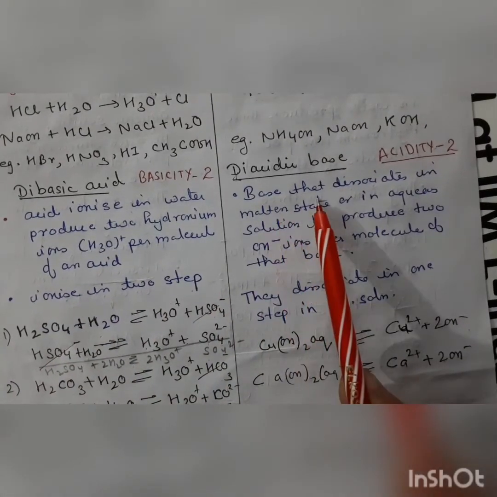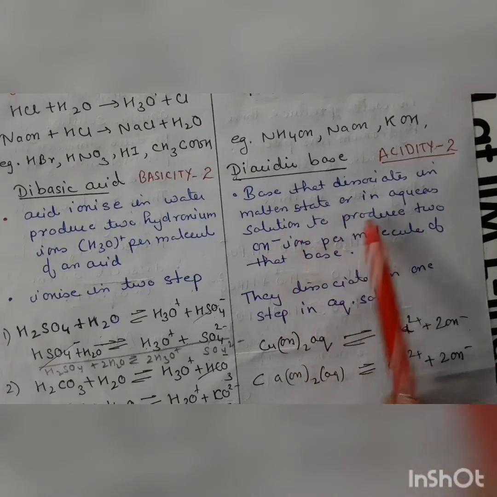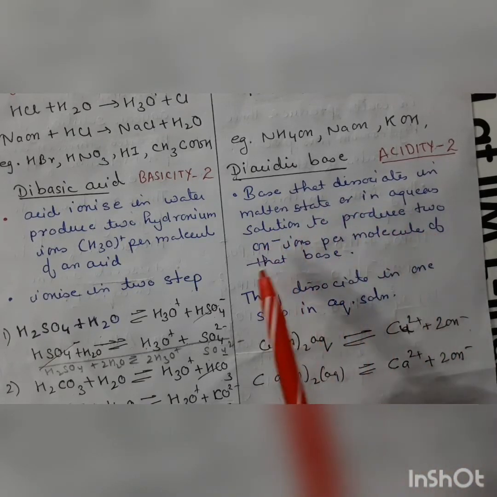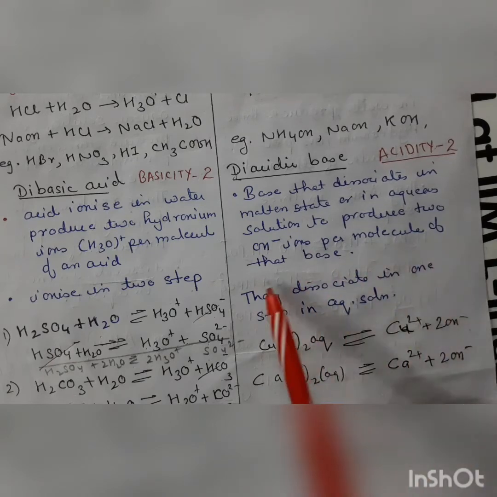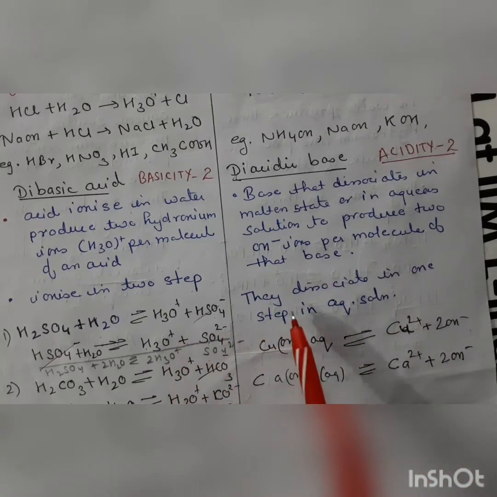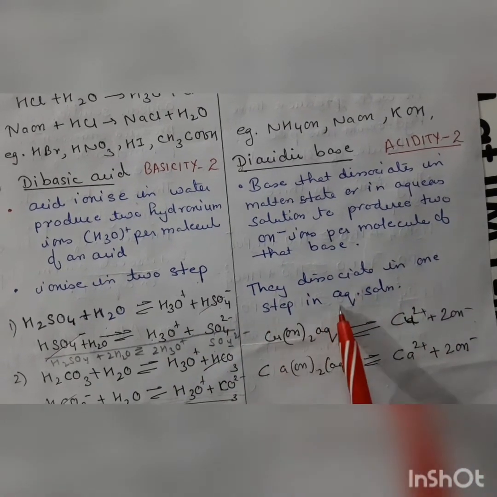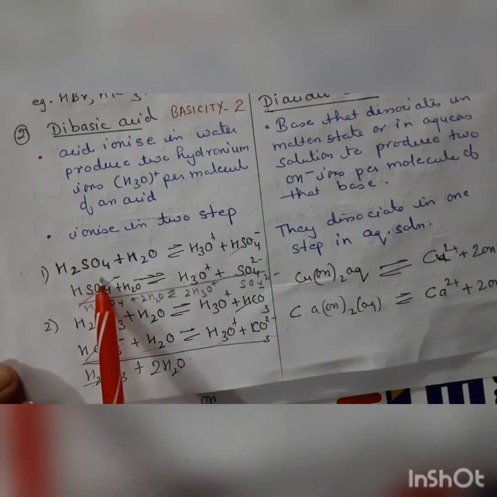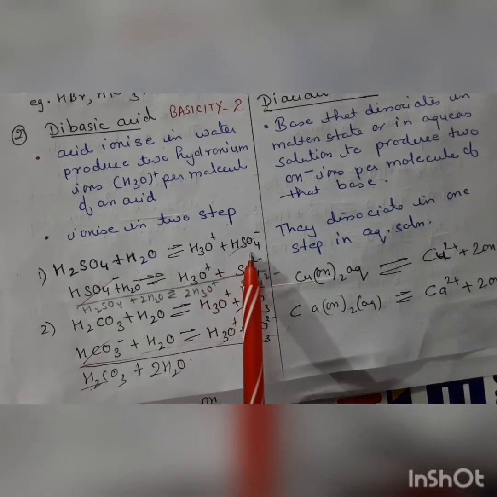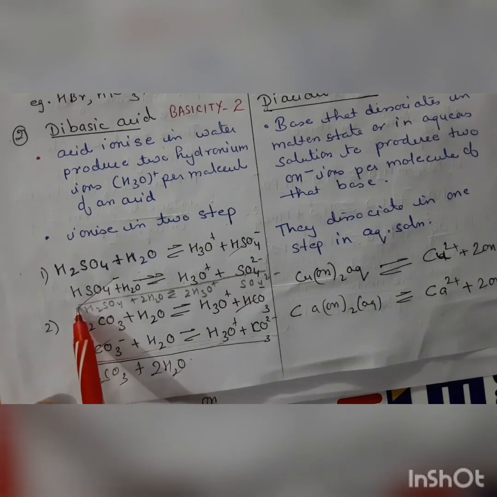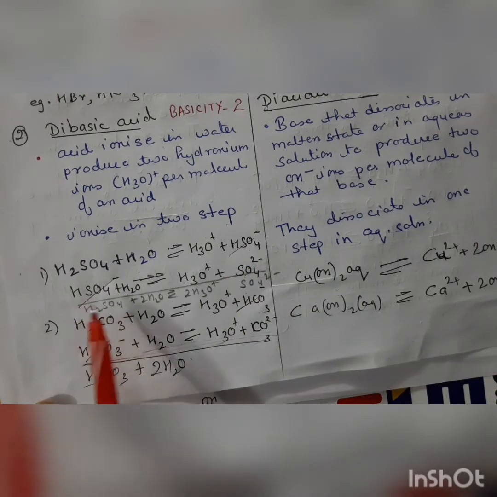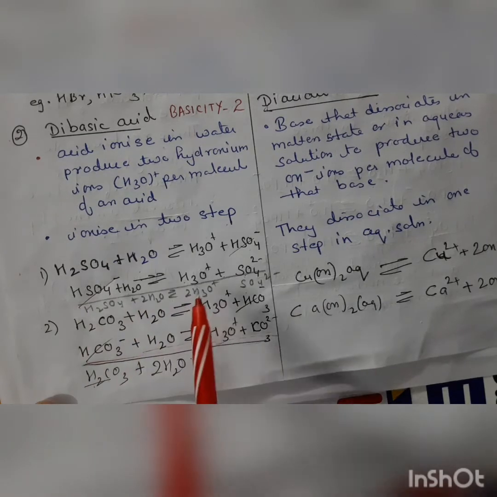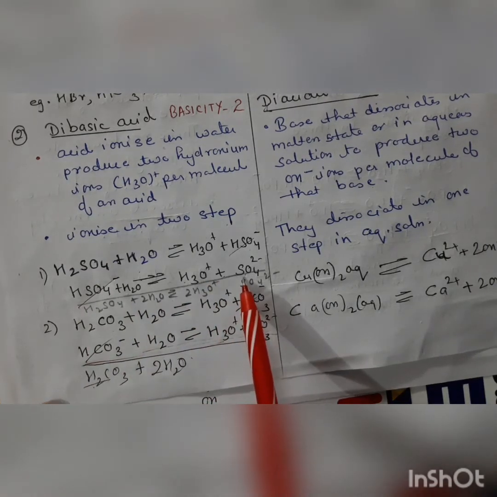Here the base dissociates in molten state or in aqueous solution to produce 2 hydroxyl ions per molecule of the base. They dissociate in one step in aqueous solution. Here sulfuric acid plus water gives 1 hydronium ion and 1 bisulfate ion. Then hydrogen sulfate and water gives 1 hydronium ion and 1 sulfate ion.